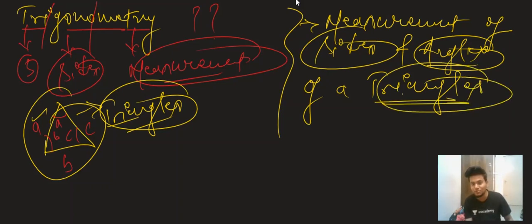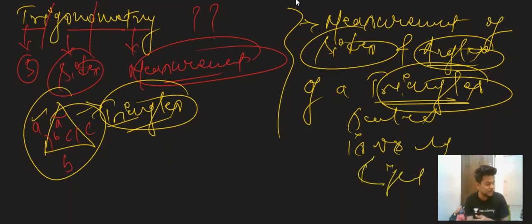Now if I am talking about triangles, it's not compulsory that the triangle should be a right angle triangle only. It can be a scalene triangle, it can be an isosceles triangle, or it can be a right angle triangle. That doesn't matter for us.